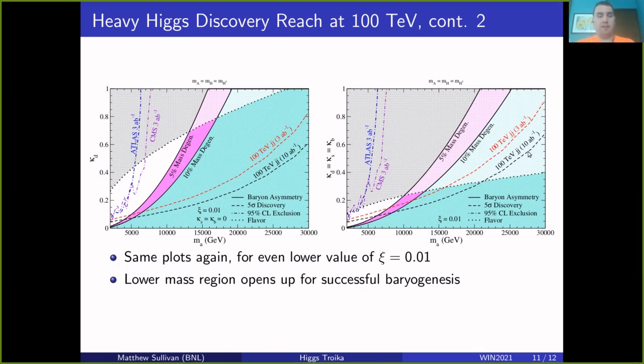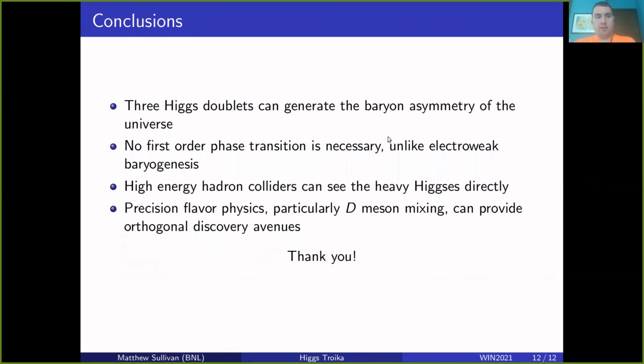So in conclusion, we have a 3 Higgs doublet model, our Higgs Troika, which can generate the baryon asymmetry of the universe. And this is a model that involves changing the scalar sector of the standard model, but it does not involve a first order phase transition. So this is a distinct scenario from baryogenesis where it involves a first order phase transition. Instead, we're doing this with a leptogenesis style heavy decay scenario.